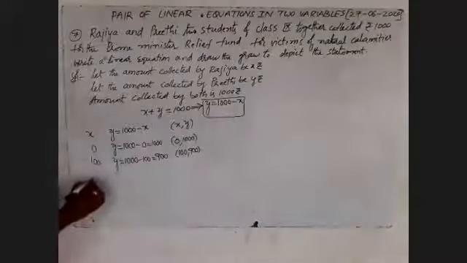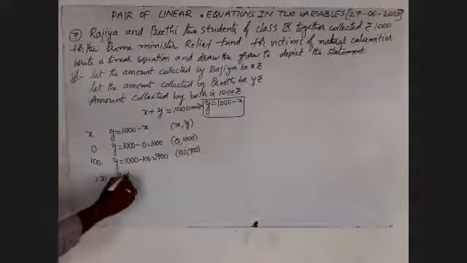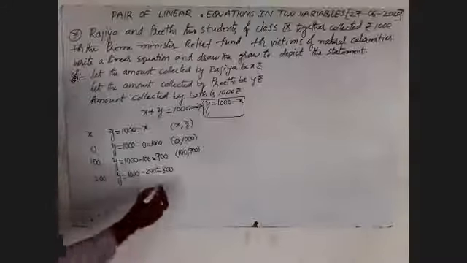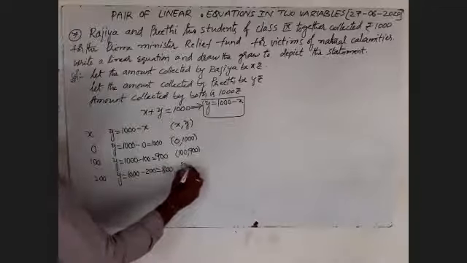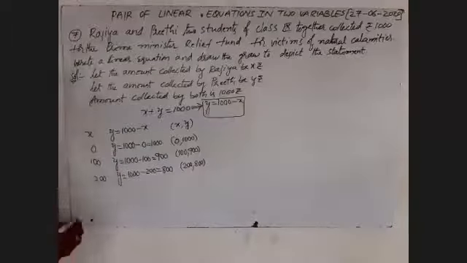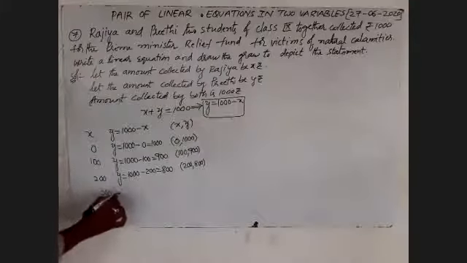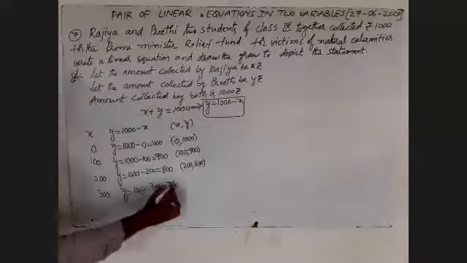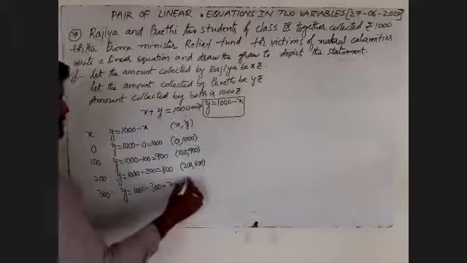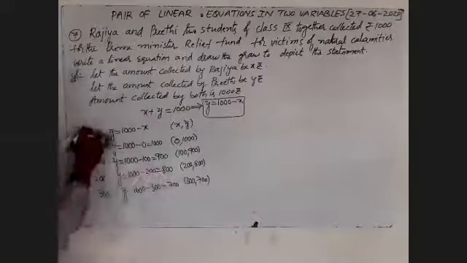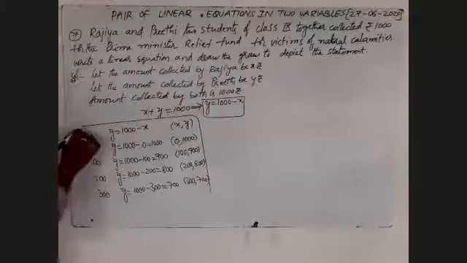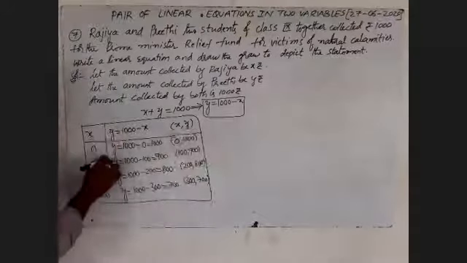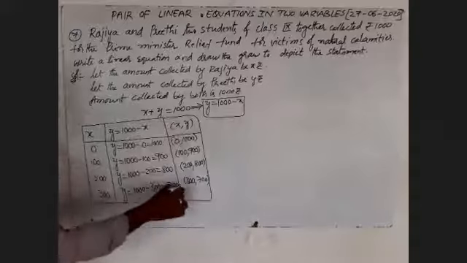Then we'll take the point x is equal to 200, y is equal to 1000 minus 200, which is 800. That is the point 200 comma 800. Then we'll take x is equal to 300, y is equal to 1000 minus 300, that is 700. We will write 300 comma 700. These are the given ordered pair values.